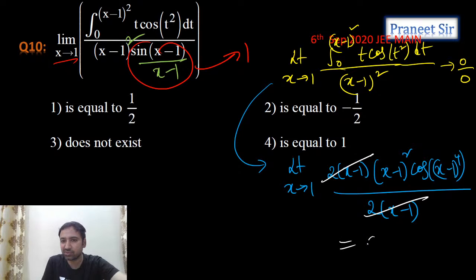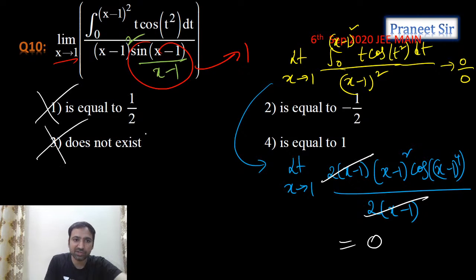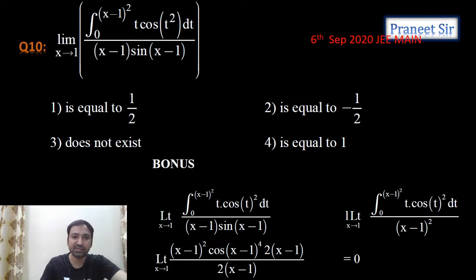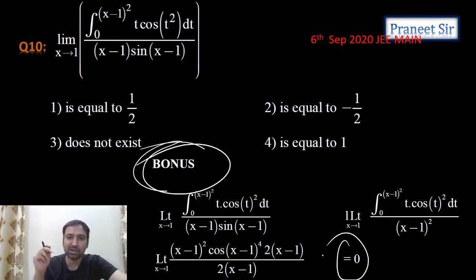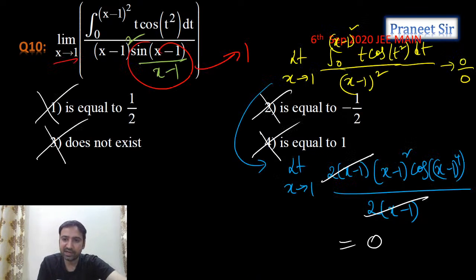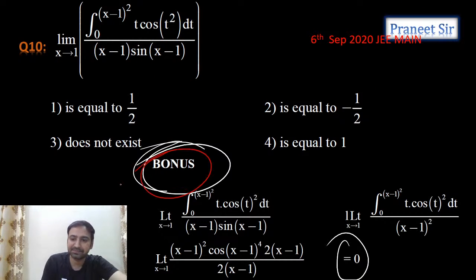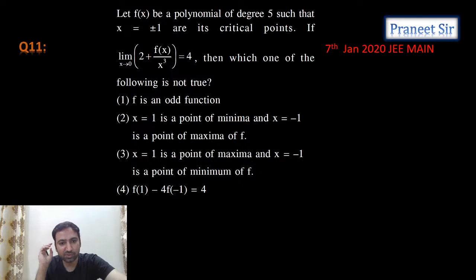And when we substitute x equals 1, are we getting 0? So is 0 there anywhere in the options? 0 is not there in the first option. 0 is not there in the third option. Second, fourth, there is no such option, guys. This is a bonus question for 2020. It's a bonus question. As we are getting 0, and there is no 0 in the options, it is a bonus. Clear? Understood now? Everyone understood this? We're getting 0 here, but 0 is not there in the options. So isn't it a bonus? Correct now? Chalo, let's move to the next question.